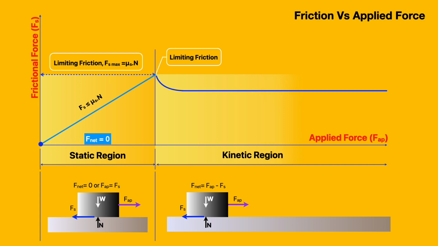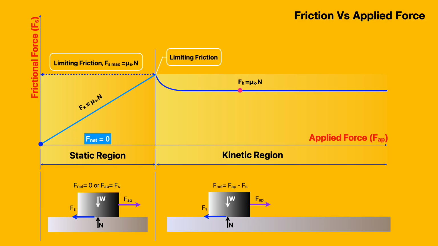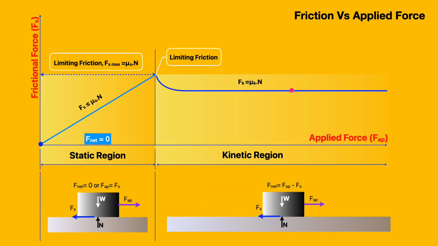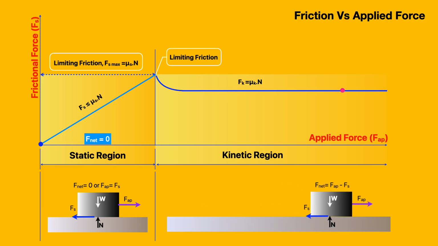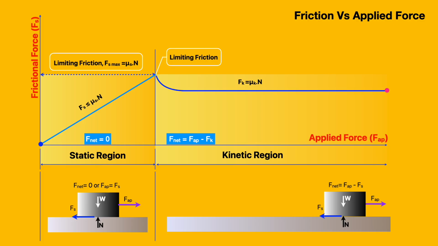In kinetic friction region, as the applied force exceeds the limiting friction, the object starts moving. Unlike static friction, kinetic friction remains almost constant, regardless of further increases in the applied force. In the kinetic friction region, the net force is equal to applied force minus kinetic friction opposing the motion.